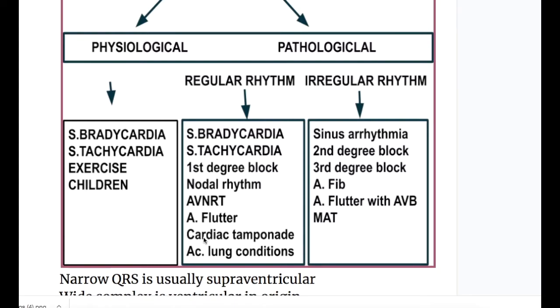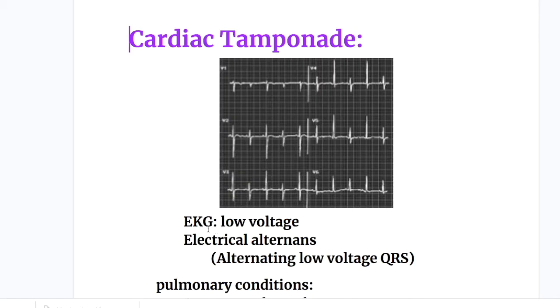Next is cardiac tamponade. In cardiac tamponade, the EKG is that of low voltage and there are electrical alternans, alternating low voltage QRS complexes.